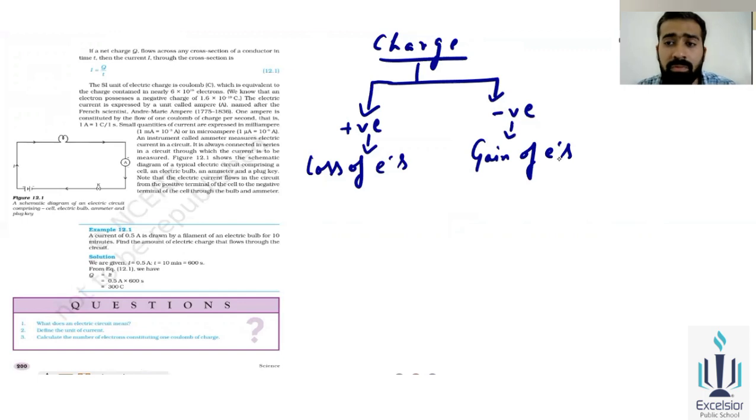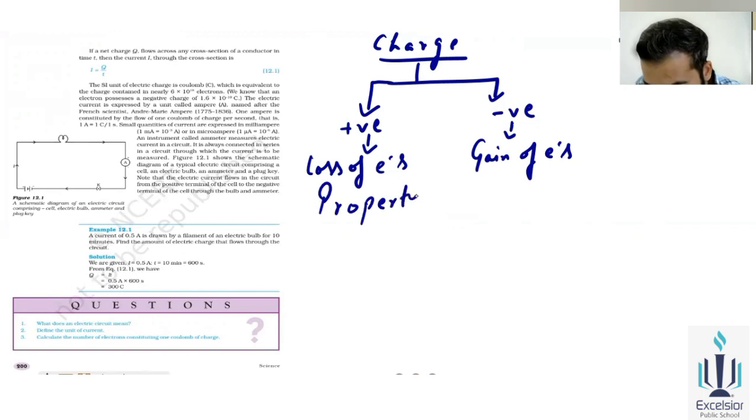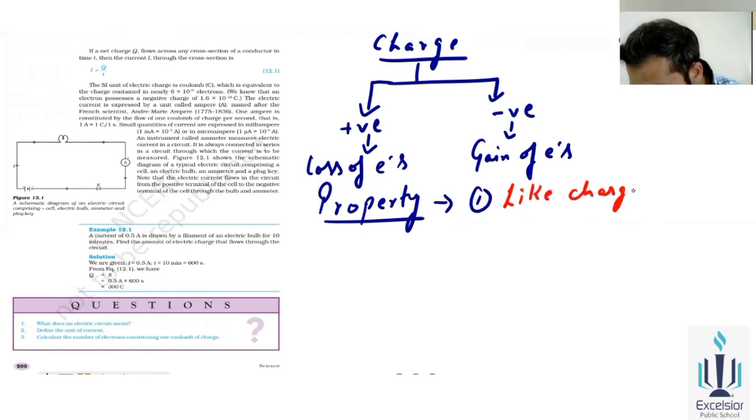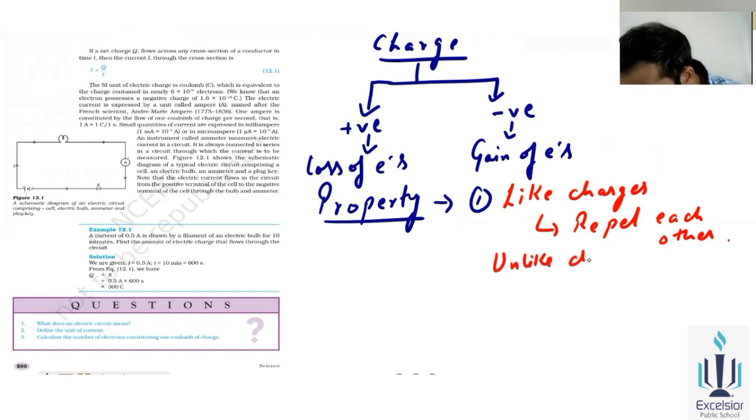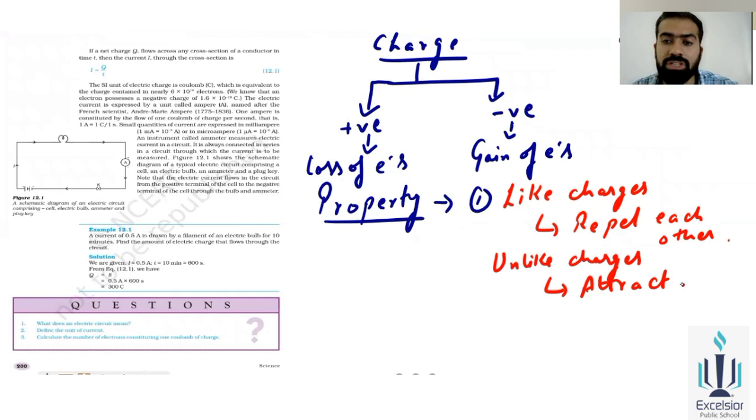Okay, so there will be one property over there. Which property is there of a charge? You will state the properties of the charge. What is the very first property of the charge? The very first property of a charge is that like charges always repel each other, whereas unlike charges always attract each other. This is the very first property of a charge.